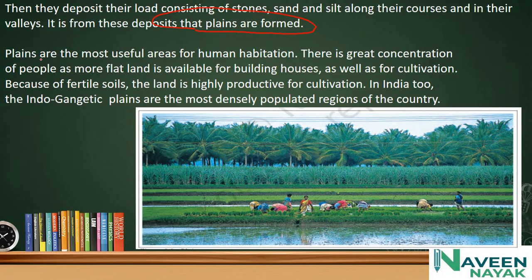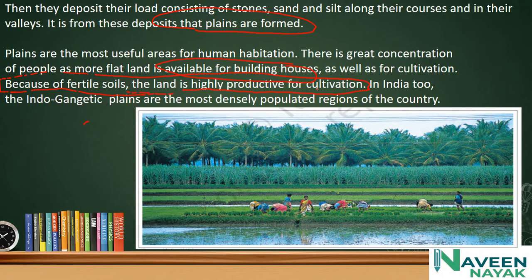And these plains are the most useful areas for human habitation. There is a great concentration of people, as more flat land is available for building houses as well as for cultivation. Because of the fertile soil, the land is highly productive for cultivation, as rivers carry highly rich fertile soil and deposit it at one place, forming plains after deposition.